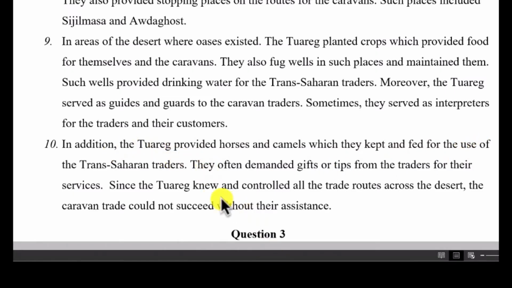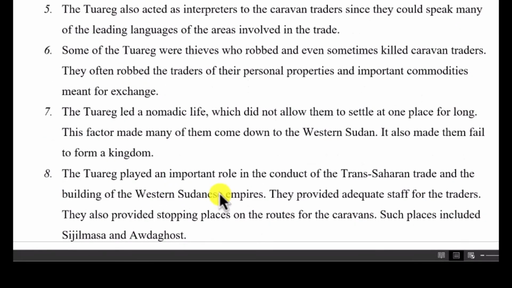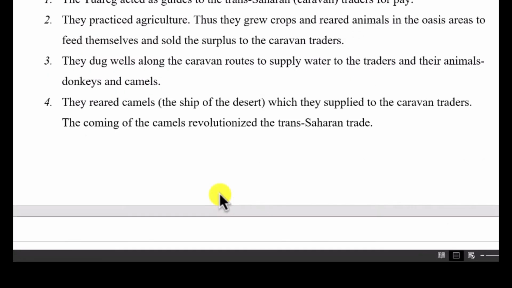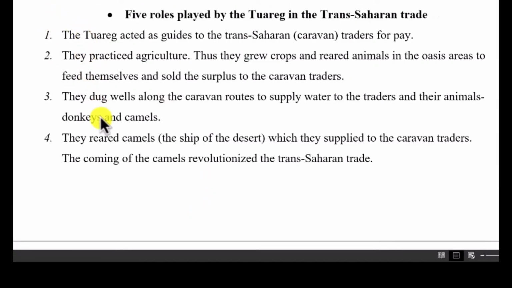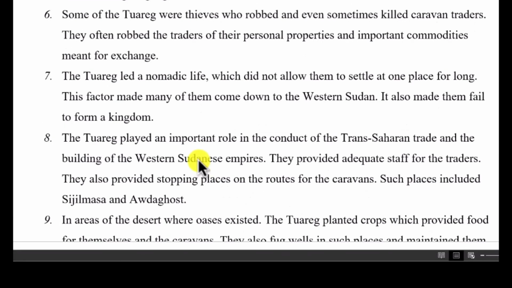So these 10 roles of the Tuareg, you can take 5 of them, strong 5 of these 10. All right, good. So let's move on to the next question.